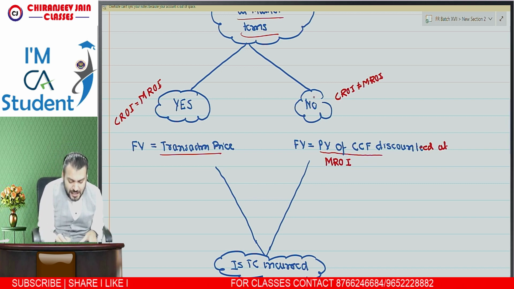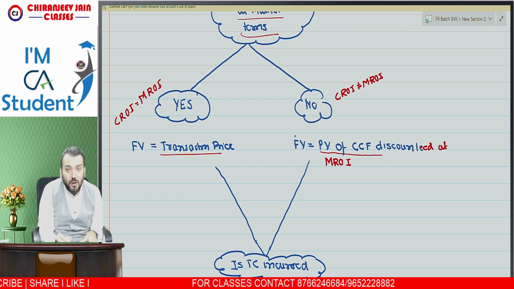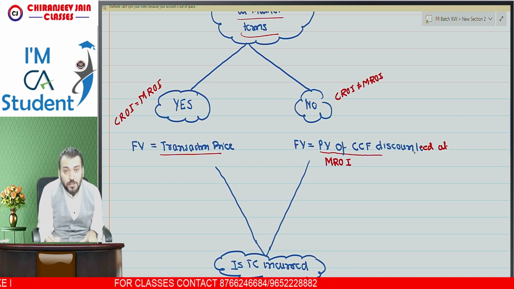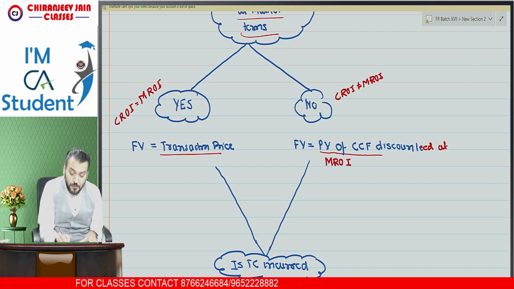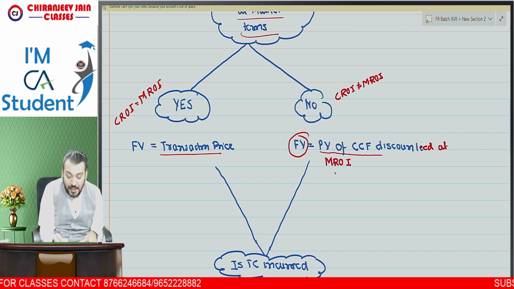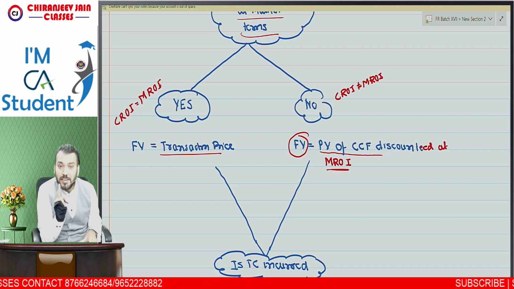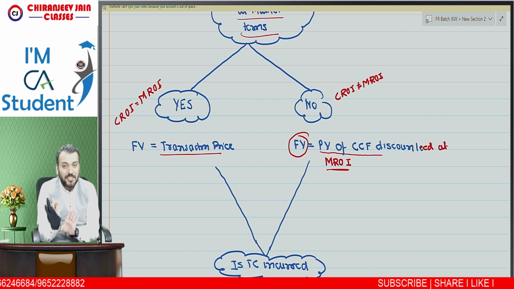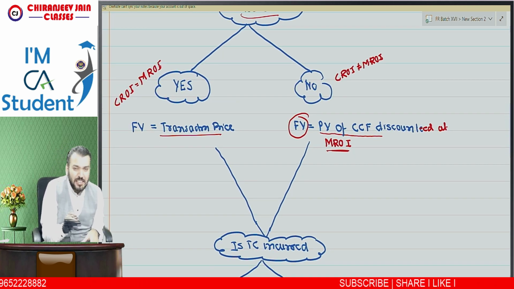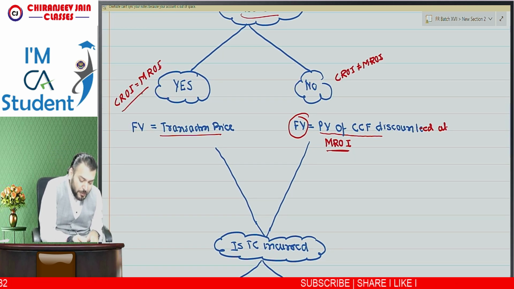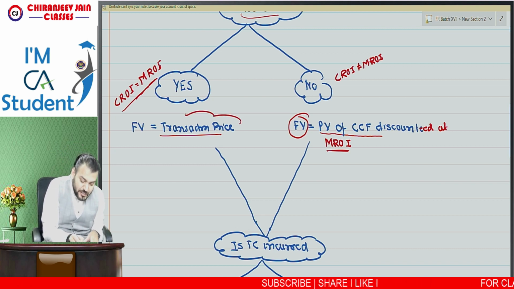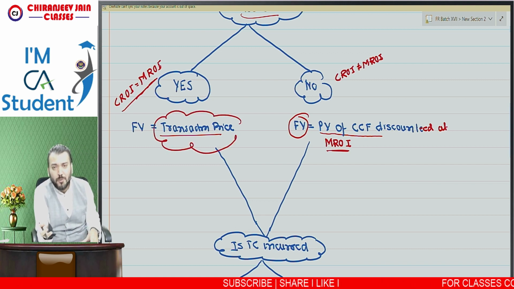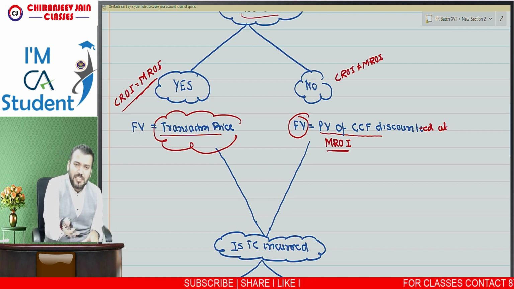So if the instruments are not at market terms, then we need to find out fair value. Fair value will be equal to the present value of contractual cash flow discounted at the market rate of interest. Fair value is calculated by discounting contractual cash flow at the market rate of interest. To find out fair value, we require the market rate of interest on the date of inception of this contract. When I am saying the instruments are at market terms, then contractual rate of interest is equal to market rate of interest, so this transaction price is nothing but the fair value of contractual cash flow discounted at the contractual rate of interest, which is nothing but the market rate of interest.